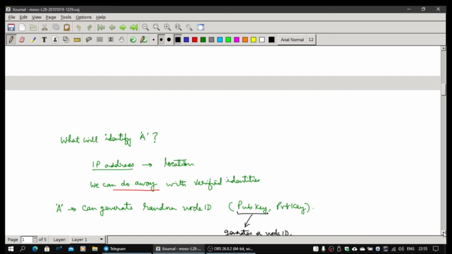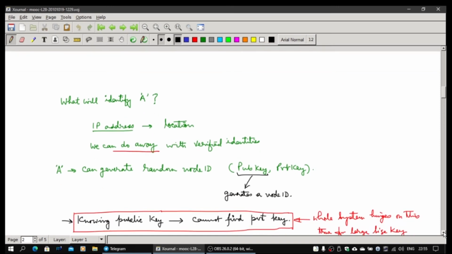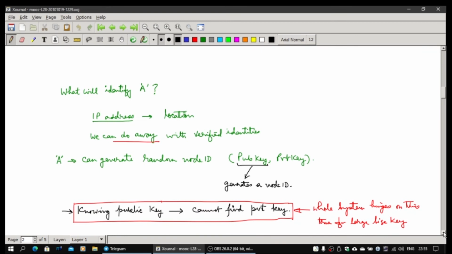I will talk about one such system now. A can generate a random node ID, for example. His IP address will be known, but this can be taken care of by routing, and I will explain how it is done. A generates a random node ID by generating a public key and private key pair, and from the public key it generates a node ID. So the node ID and public key together are essentially the node ID.